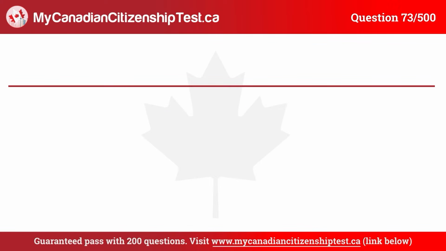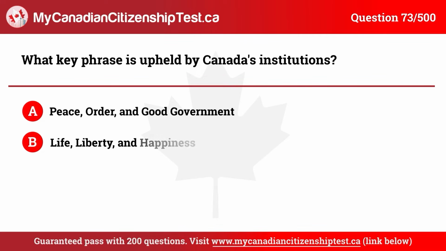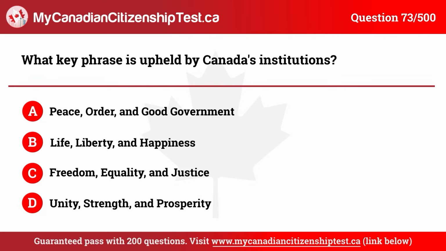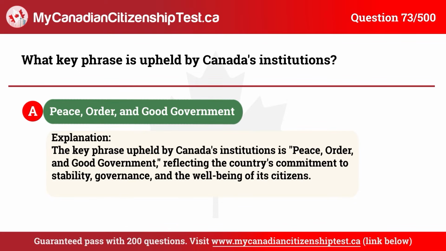Question 73. What key phrase is upheld by Canada's institutions? A. Peace, order, and good government. B. Life, liberty, and happiness. C. Freedom, equality, and justice. D. Unity, strength, and prosperity. The correct answer is A. Peace, order, and good government.